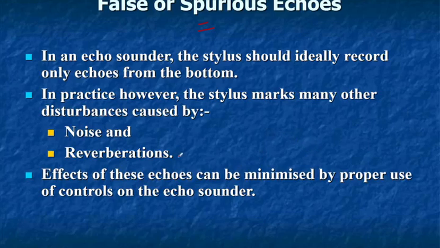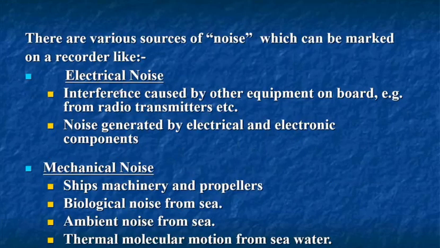Now let's see what the noises are. Various noises which affect your data are the interferences caused by other equipment on board, like radio transmitters, which might be placed very near to your equipment, and also noise generated by electrical and electronic components. There are other errors which could be induced by mechanical noises like the ship's machinery and propellers, and also biological noise from the sea, various ambient noise from the sea, or thermal molecular motion from seawater.